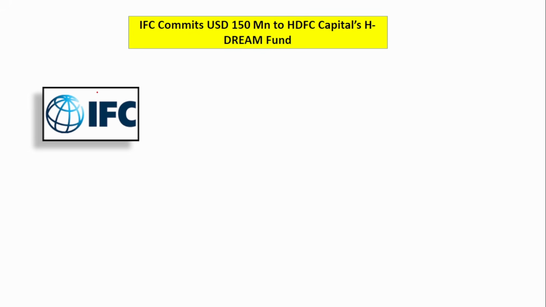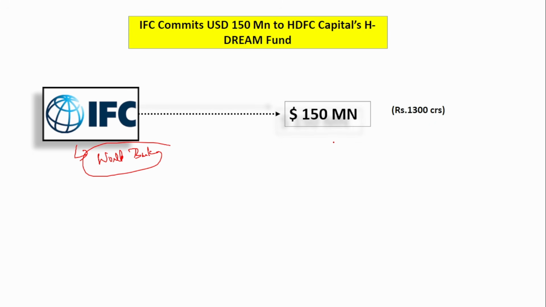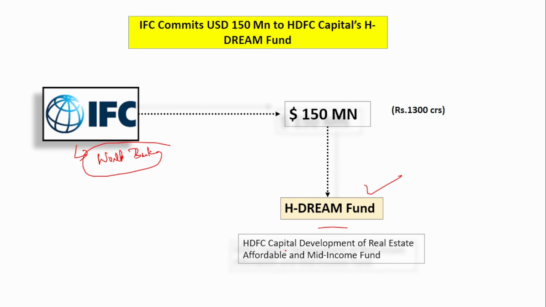The next news is about a fund commitment. International Finance Corporation, which is an arm of the World Bank, has committed that it will invest $150 million, that is around 1,300 crores, in the fund called H Dream Fund. The World Bank has 5 arms and International Finance Corporation is one of them. So what is this H Dream Fund? The full form is HDFC Capital Development of Real Estate Affordable and Middle Income Fund. Basically, this fund will be investing money in various developing real estate projects. That is the main purpose of this fund.